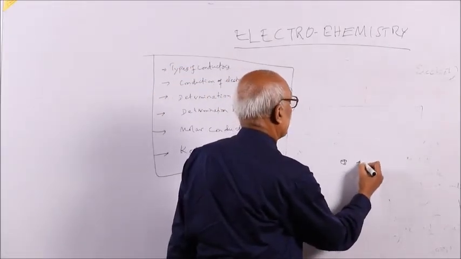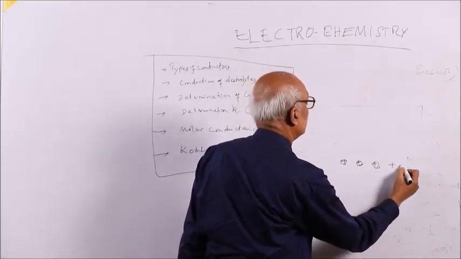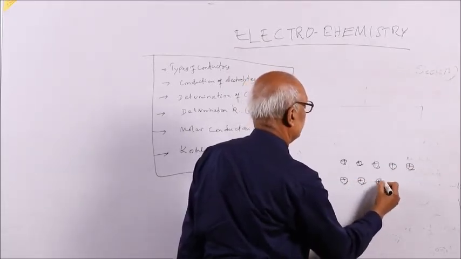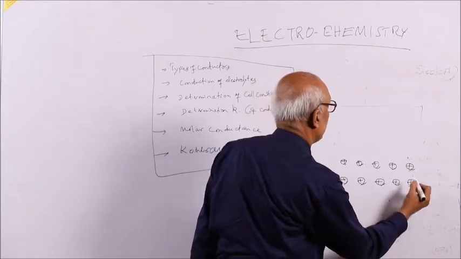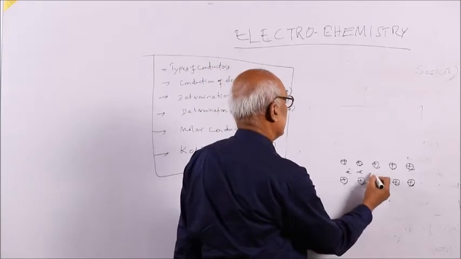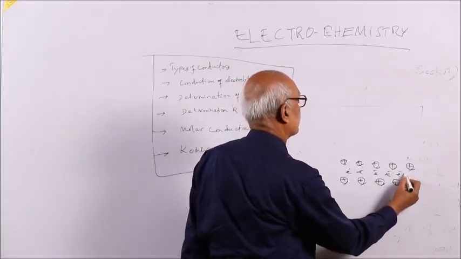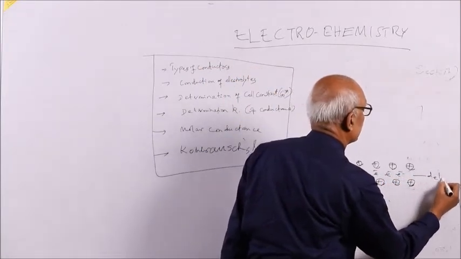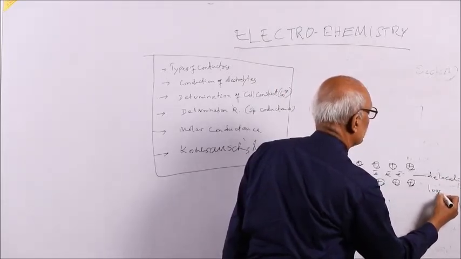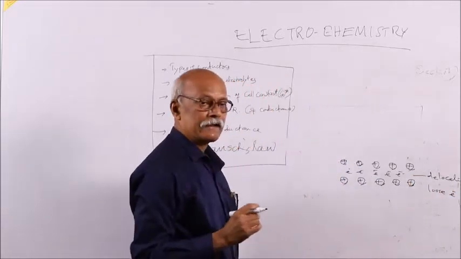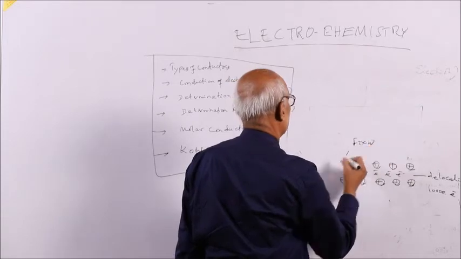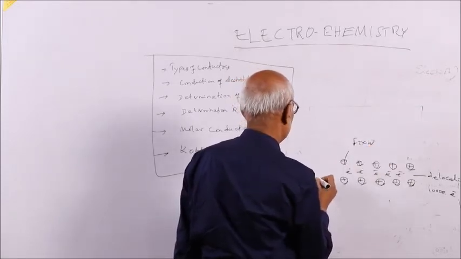So these are the kernels. In the metal, these kernels are regularly arranged at low temperature. The entropy, or disorderliness, is less, and these are the electrons. Electrons are delocalized electrons. But these kernels are fixed. Here entropy is less.